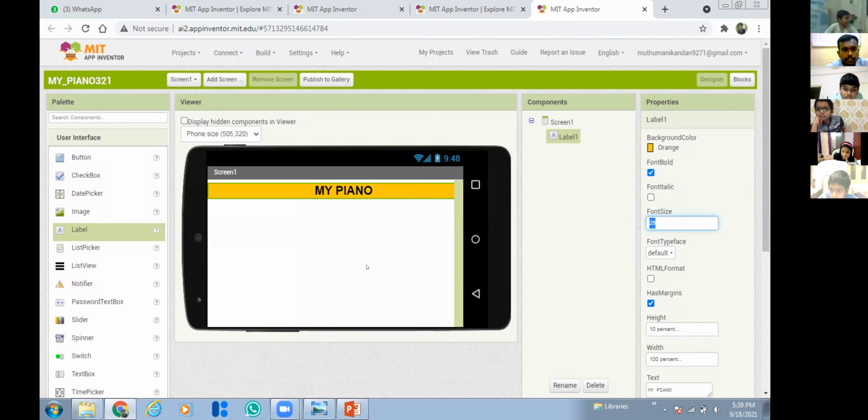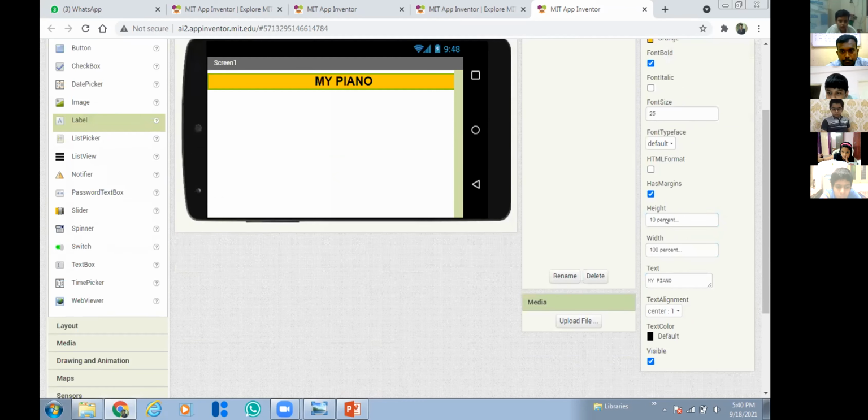Sir, how did you make that my piano heading come in the middle, sir? Yeah, I'm repeating. The font size 25 and the height I'm going to give as 10%. Note down: height 10% and width 100%. Then the text as my piano, the heading. Prince Ashish asked about alignment, sir. Yeah, the text alignment. There is a property, text alignment. Select it and select center, so that it will come in center.